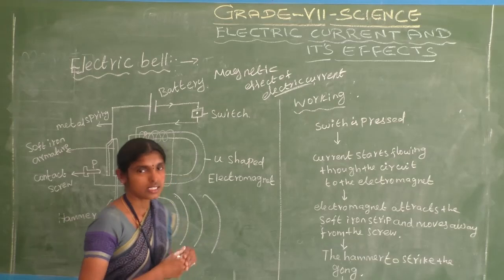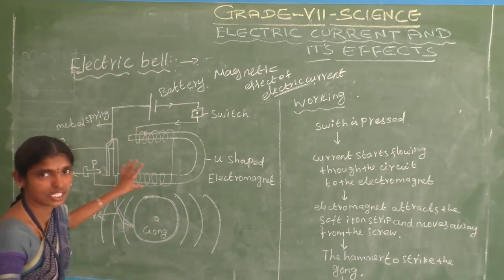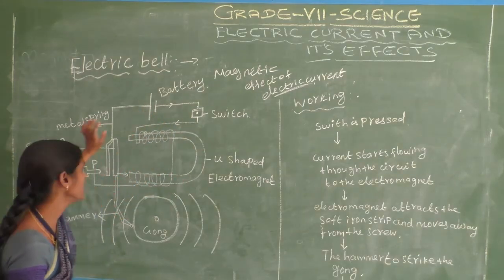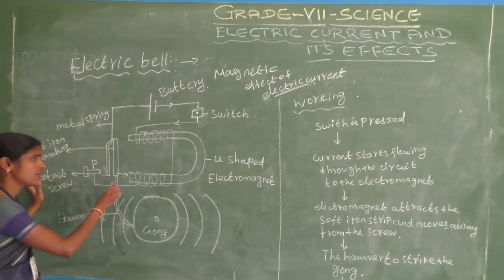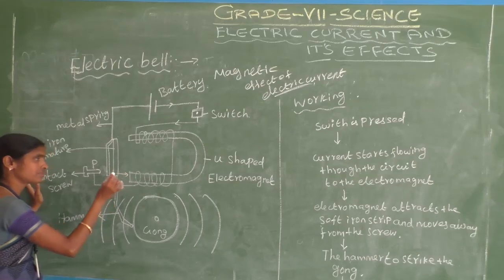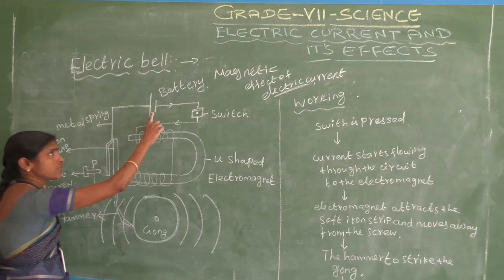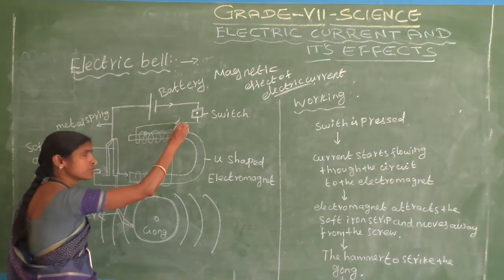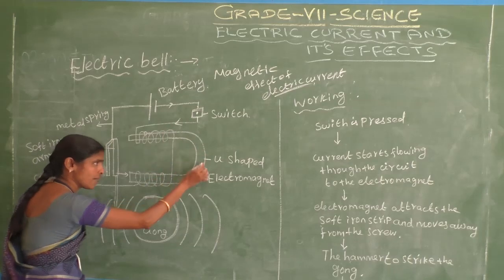This is the electric bell circuit diagram. It has a U-shaped electromagnet, switch, battery, soft iron strip, and armature. The armature is very important. The contact screw is very important. Whenever we press the switch, the current flows through the circuit and passes through the electromagnet.